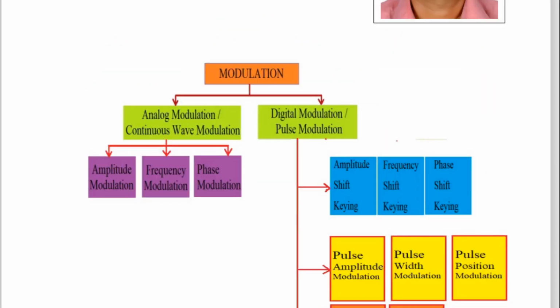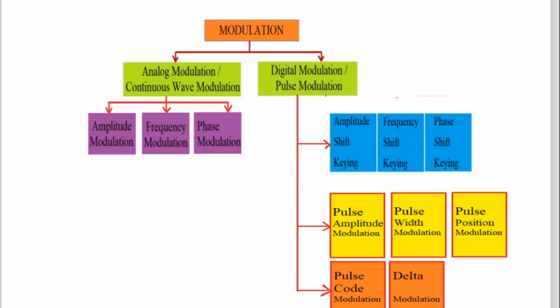Today we are going to study the topic called modulation and its types. In the last lecture, the previous lecture, we have already studied analog modulations and their definitions: what do you mean by modulation, amplitude modulation, frequency modulation and phase modulation. Now we are coming to the right-hand side part of the modulation, that is digital modulation.